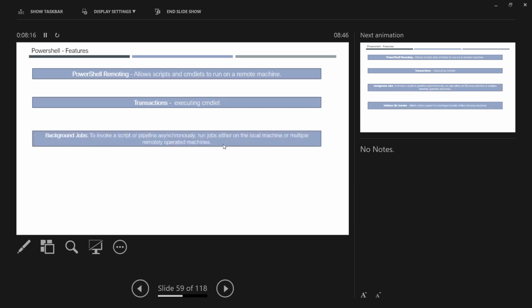And then background jobs, the way you schedule jobs. You write Windows scripts like DOS commands for creating jobs, and you schedule them using the Windows scheduler or cron jobs or anything. There are a number of ways. In the same way, you can create a PowerShell script and run it as a job as well, because it is just another job kind of stuff. It's a script.